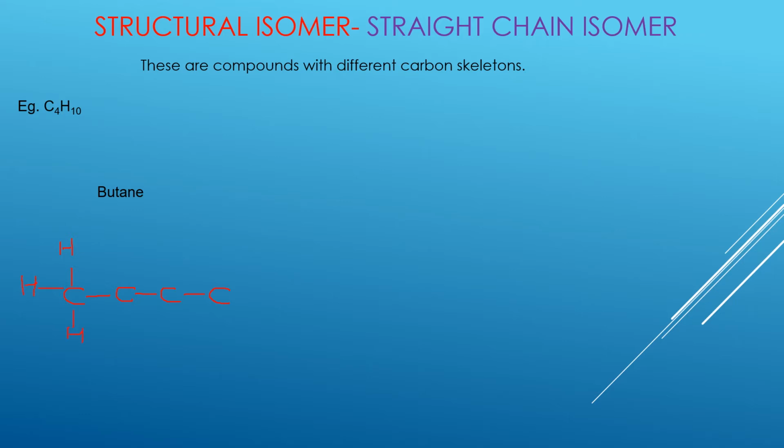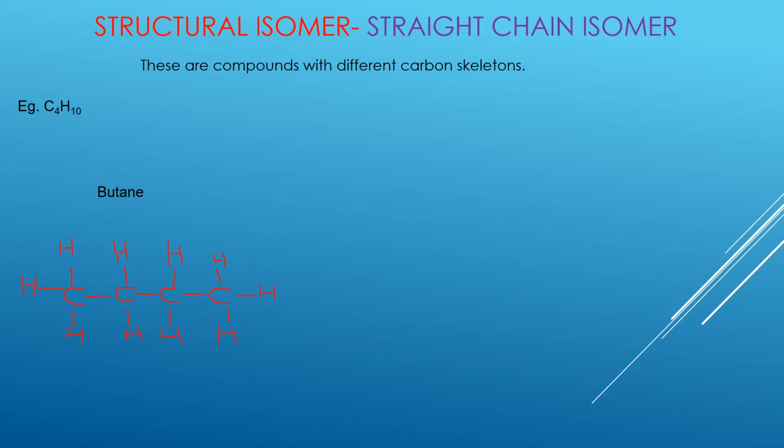The second carbon has 2 bonds already. It needs an extra 2, and that will be the 2 hydrogens which come here. The third one will have the same thing, with 2 hydrogens here. Now the fourth one, which has only 1 bond, will have 3 hydrogens bonded to it. So this is how we can draw a butane molecule.